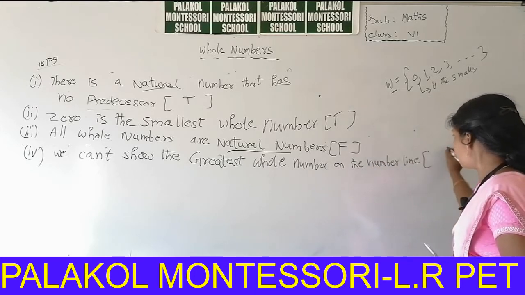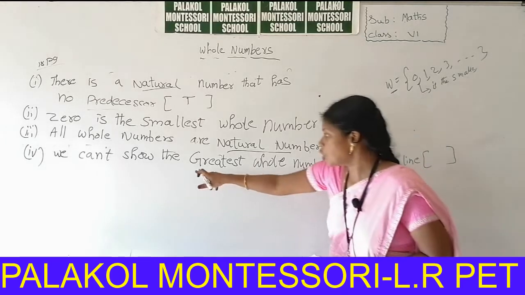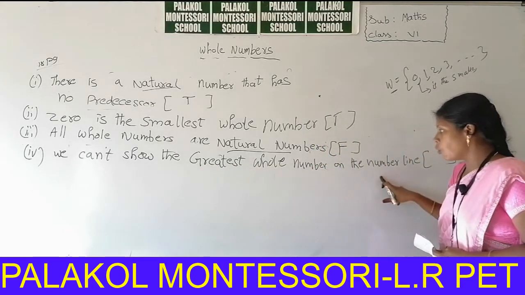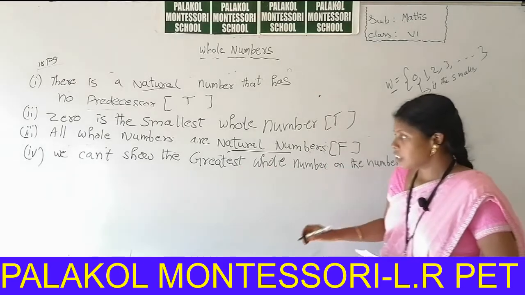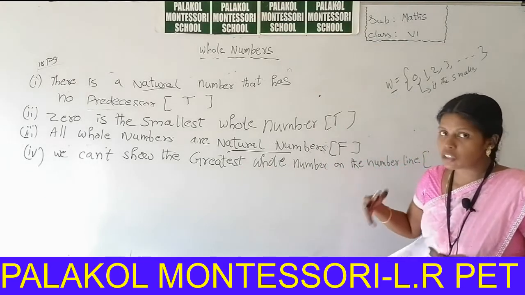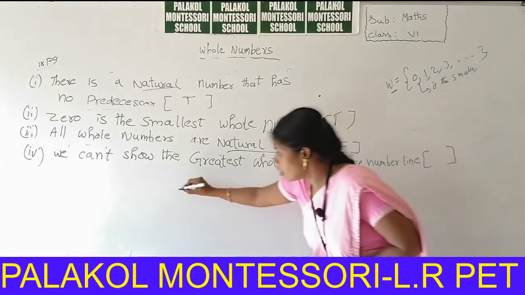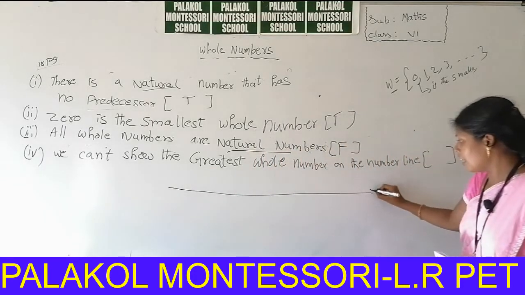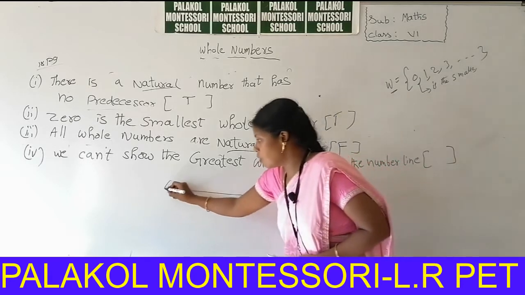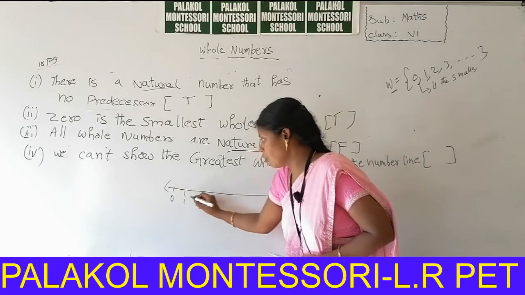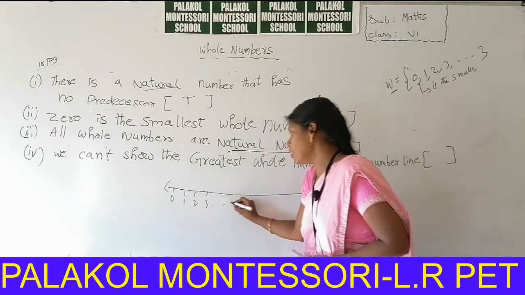This statement means we can't show the greatest whole number on the number line. That means, for example, you can draw the number line. Whole numbers are starting from 0, 1, 2, 3 and so on.